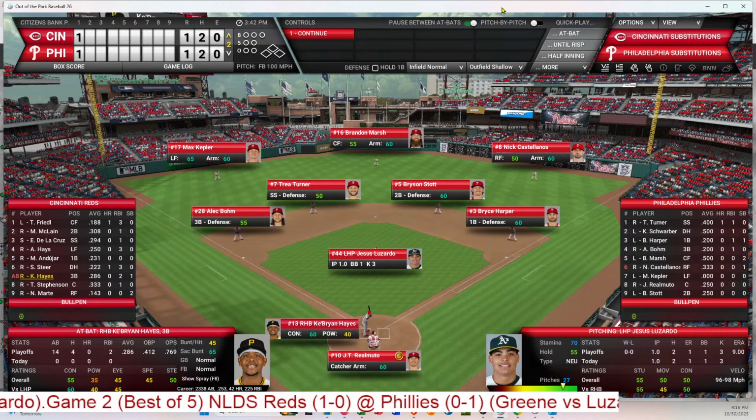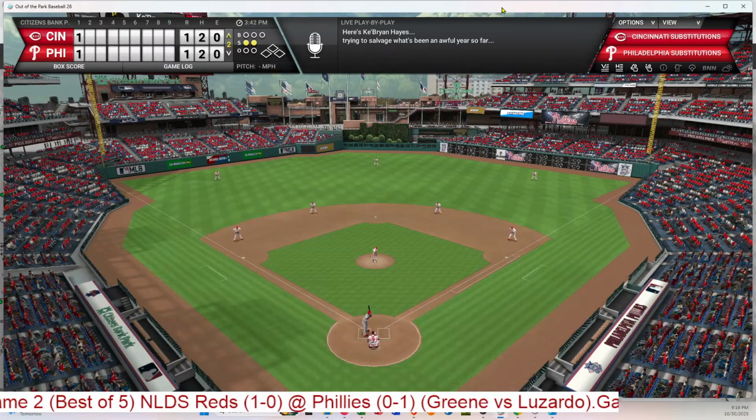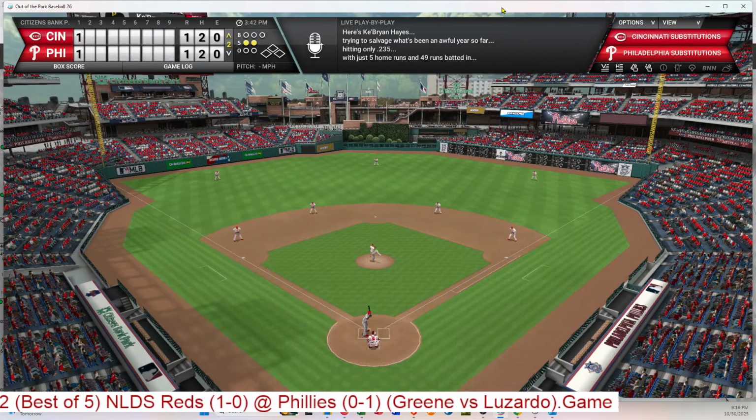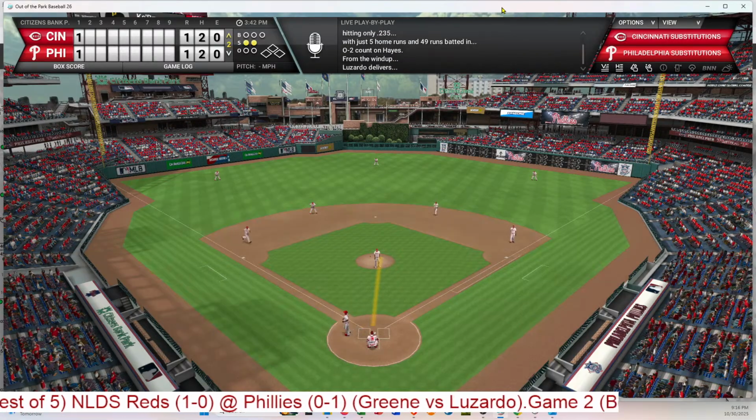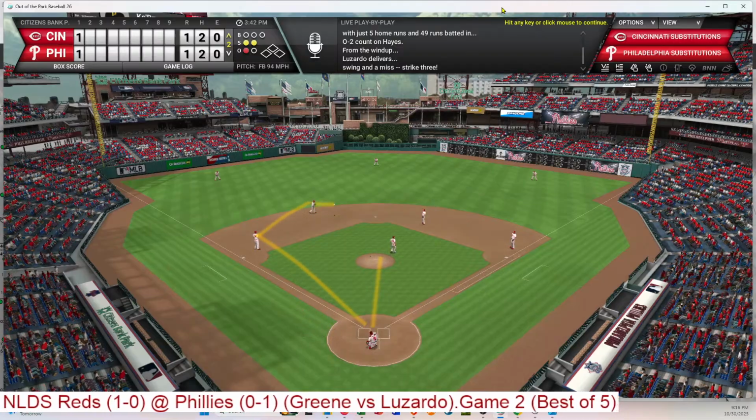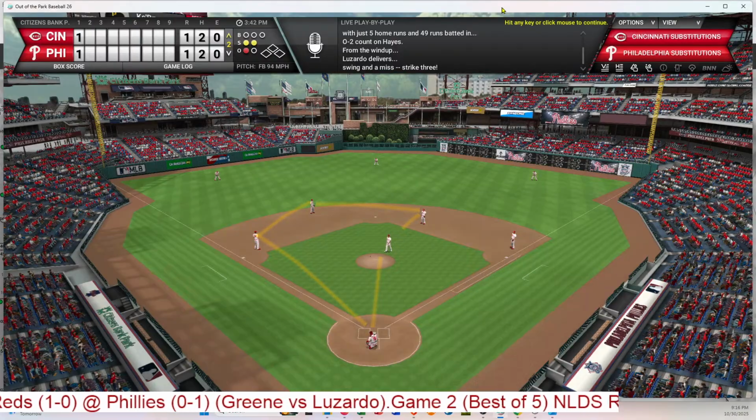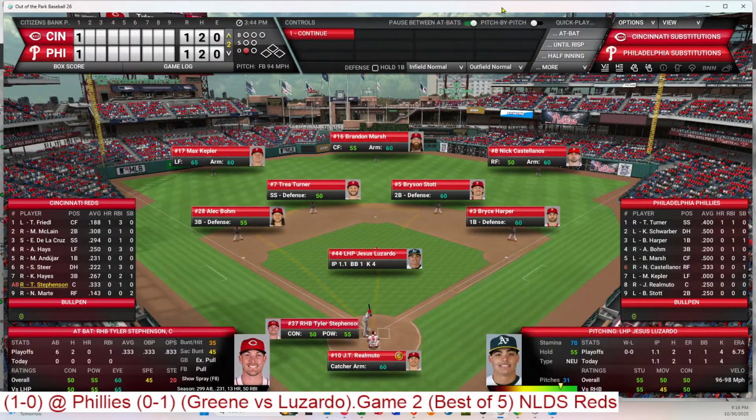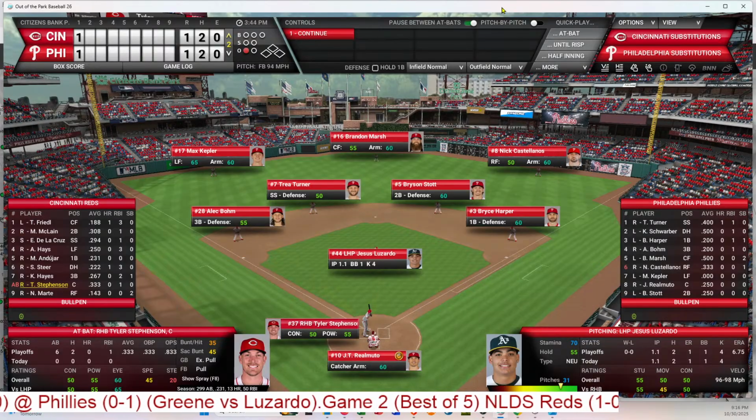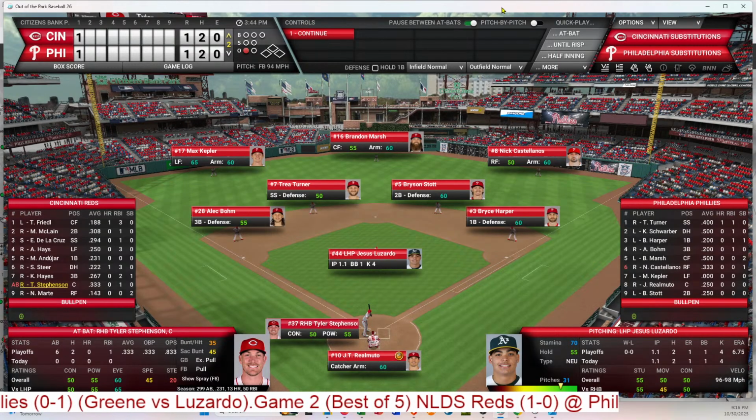So Hayes leads it off. 4 for 14 in the playoffs. And an 0-2 pitch from Luzardo. He's a power pitcher. And he struck him out on a fastball, and that's 1 out. That's the 4th strikeout for Luzardo. And here's Stevenson to bat. Stevenson is 2 for 6 in the playoffs.